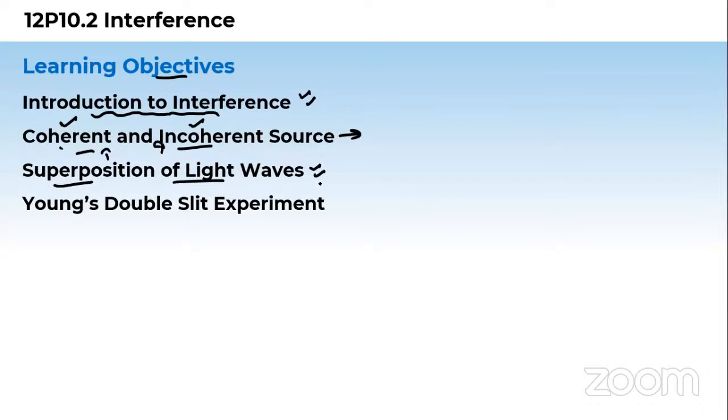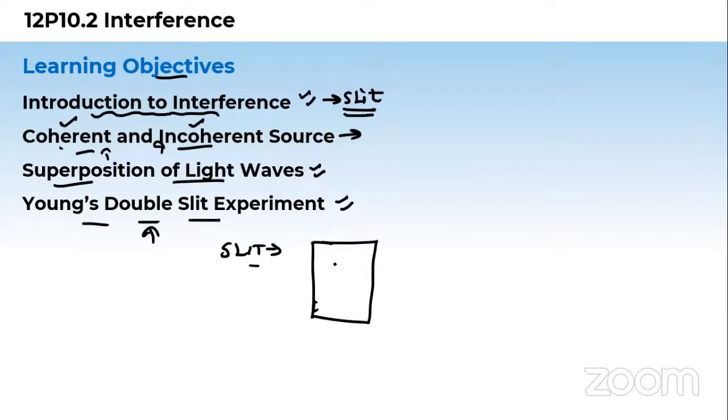And last but not least, we'll see Young's double slit experiment at the end. It will start with a single slit, and then we'll end with the double slit. I told you, what does slit mean? I'll explain all the things in the class, but for now understand it like this. Suppose you have a cardboard, and in it you make a little pinhole, or a hole with a very small width, in terms of micrometers or millimeters. We'll call this kind of structure a slit.